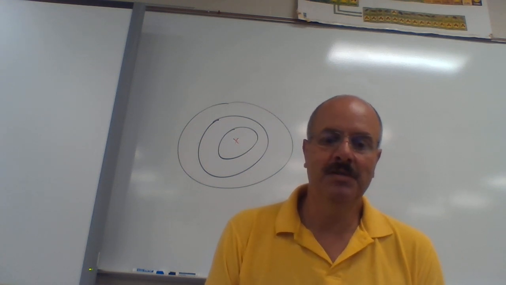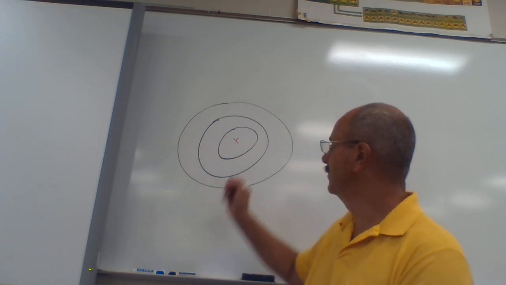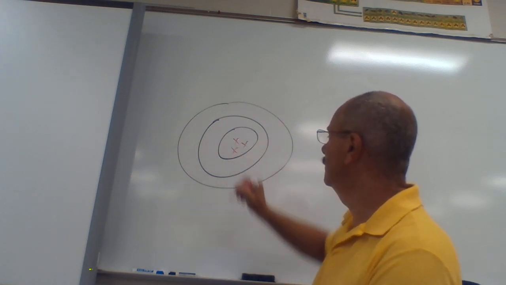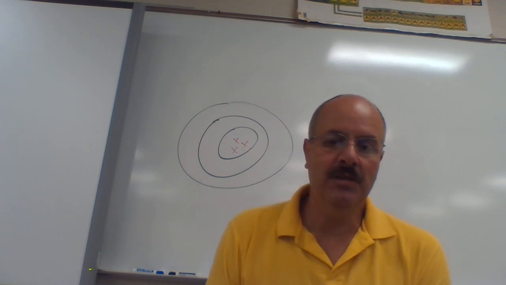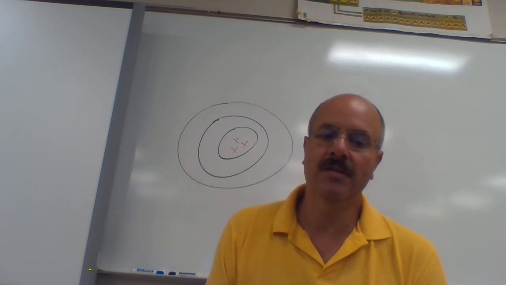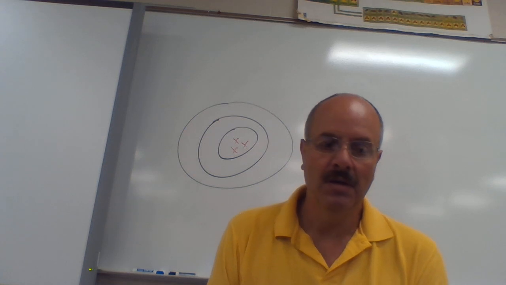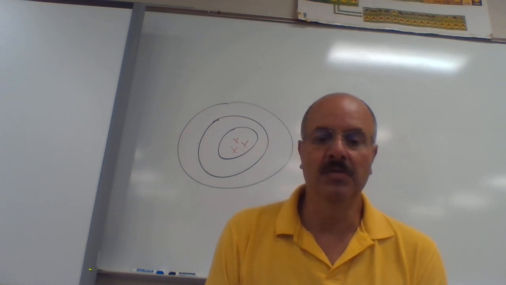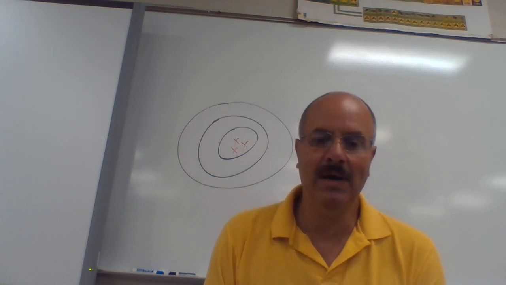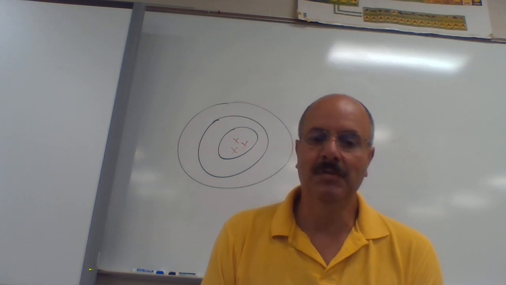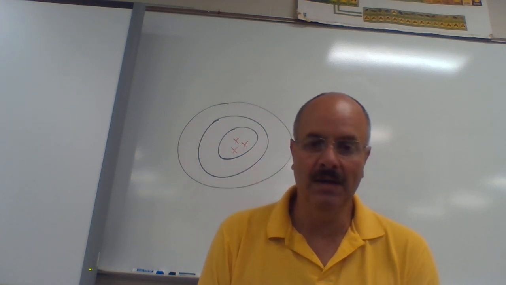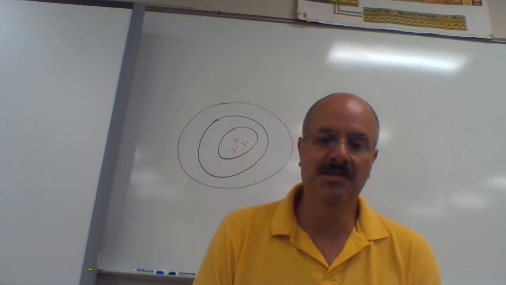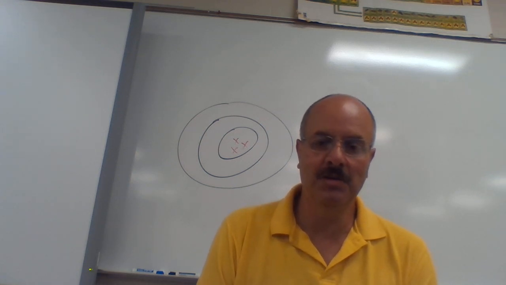So let's say a person shot at this target, and that was their first shot, their second shot was there, the third shot was there. Were they accurate with each shot? Yep, we would say they were accurate because they hit the center of the target each time. Were they precise? And precise means did they hit the same spot all 3 times? Well, yeah, we would say they were pretty precise because they hit the center of the target all 3 times. Right? So that's considered to be precision, a reproducible measurement.